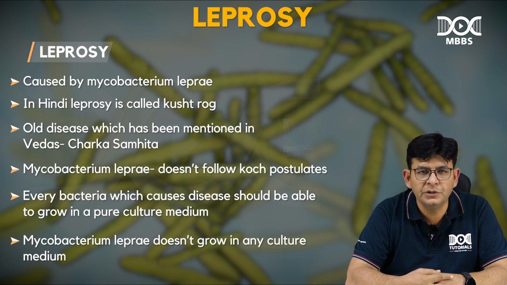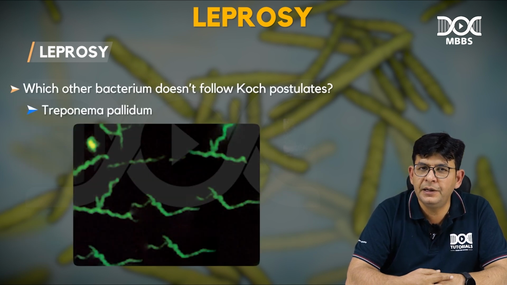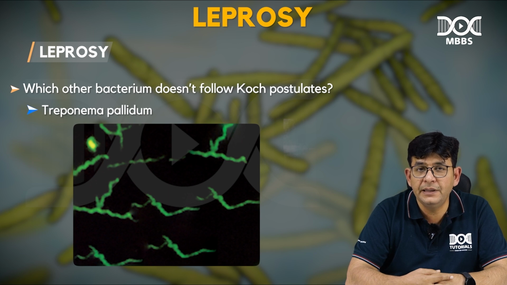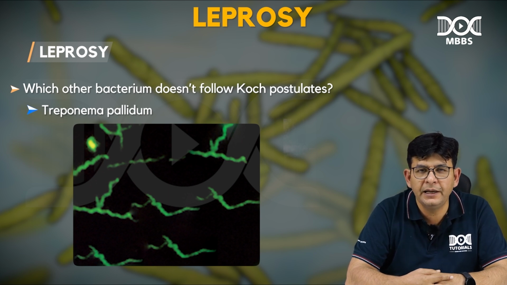So this is one of the important questions. And along with that, which other bacteria does not follow Koch postulates? That is Treponema pallidum. Is it fine? So this particular point definitely can be asked in your Viva also, in the practical Viva. You should have an idea regarding that.